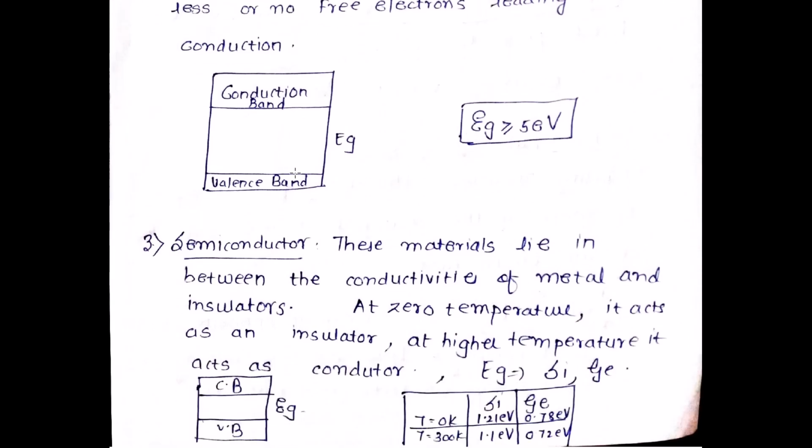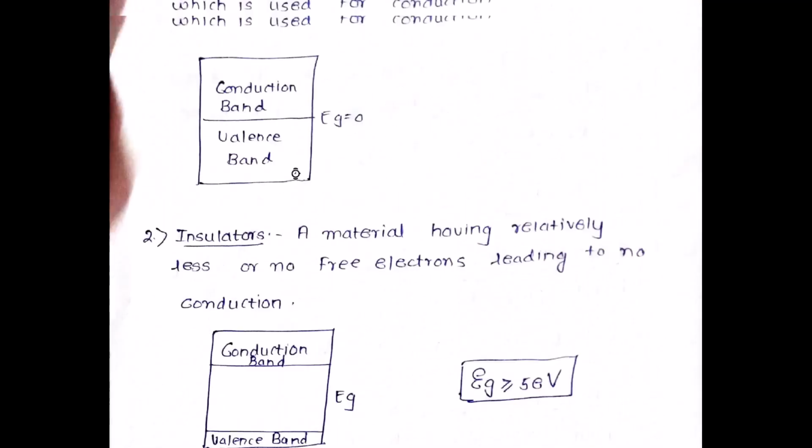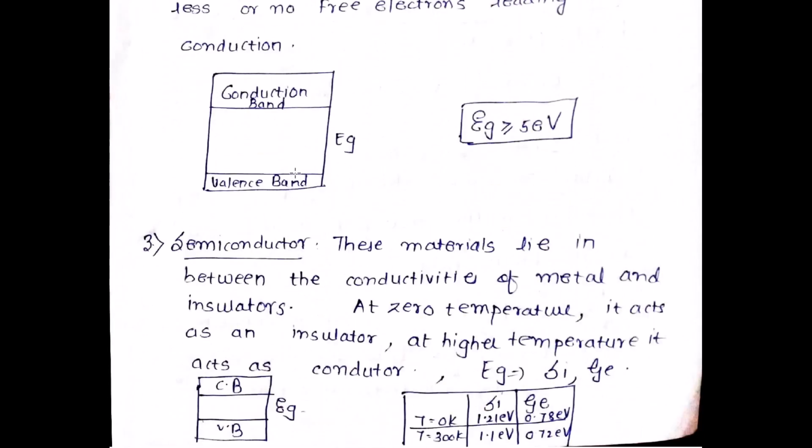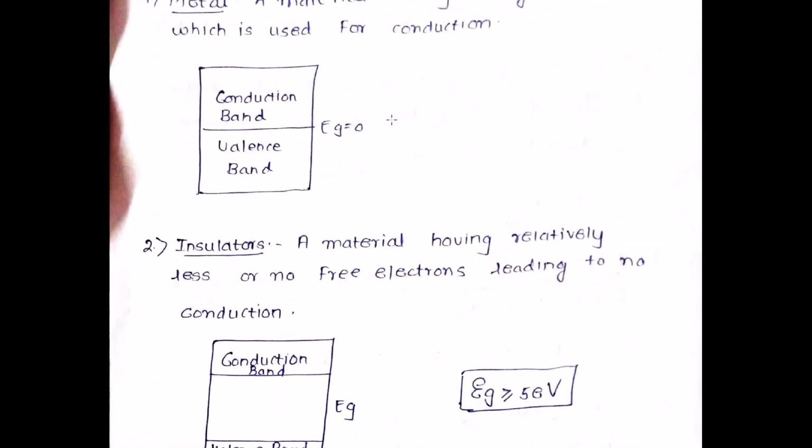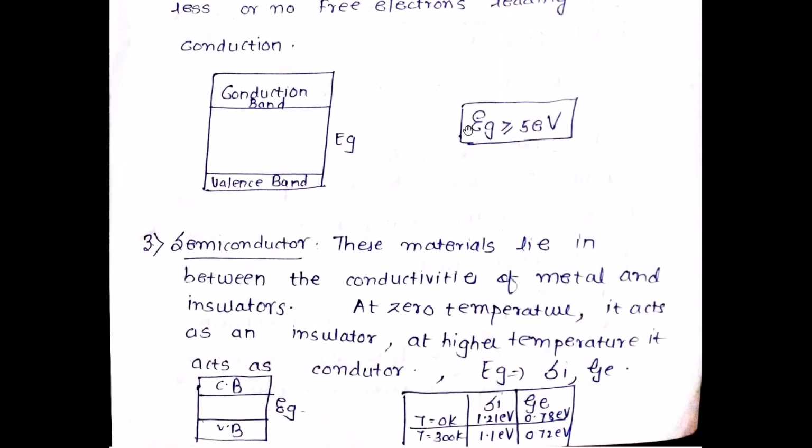The semiconductor lies between the conductors and the insulators. The materials that lie between the conductivities of metals and insulators are called semiconductors. So you have the conduction band, the valence band, and the energy gap. But the energy gap is going to be more than the energy gap of a metal, but less than the energy gap of an insulator. These are the values given over here. Please remember these values by heart, because they will be used very often in your numericals.